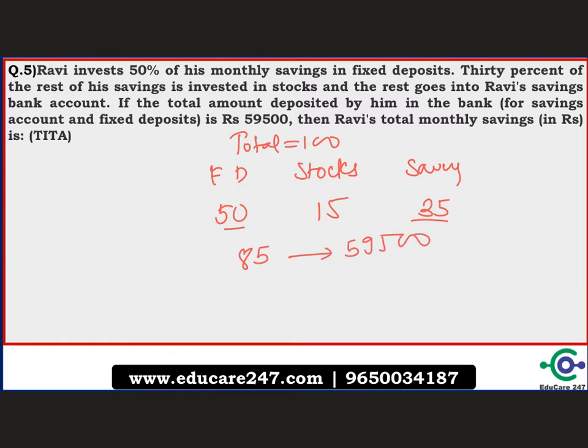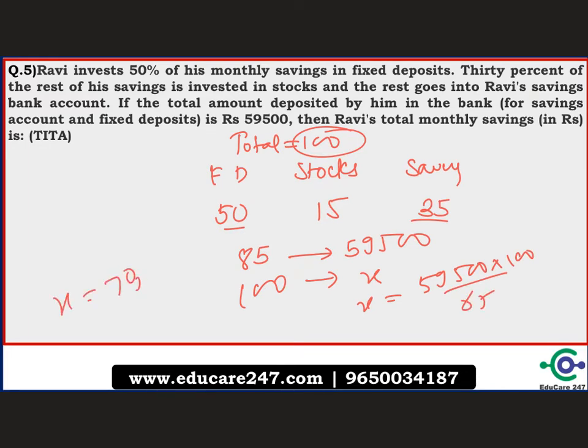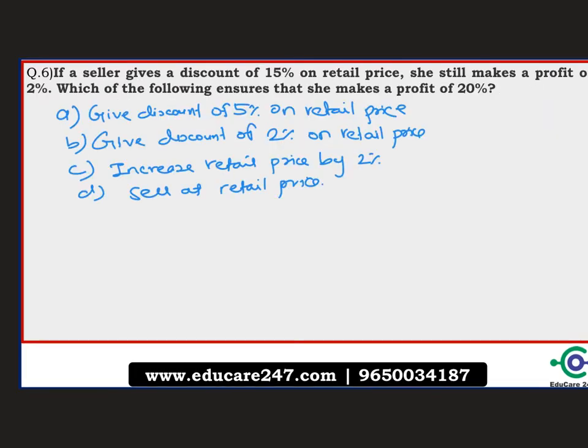So they ask what is Ravi's total monthly savings. So this is what we had assumed as his total. So 100 corresponds to what? Just cross multiply and you will get x is equal to 59500 into 100 divided by 85, and you will get the value as 70,000. Easy.